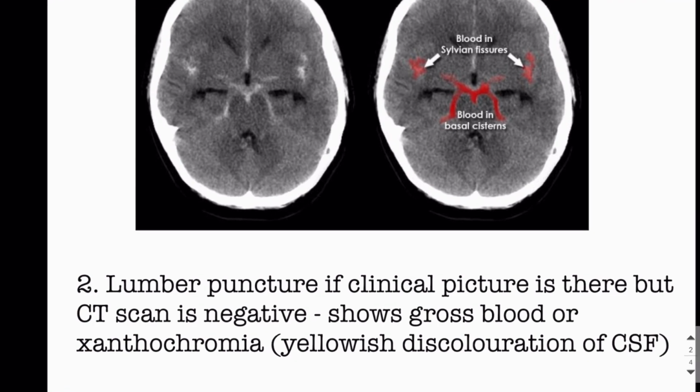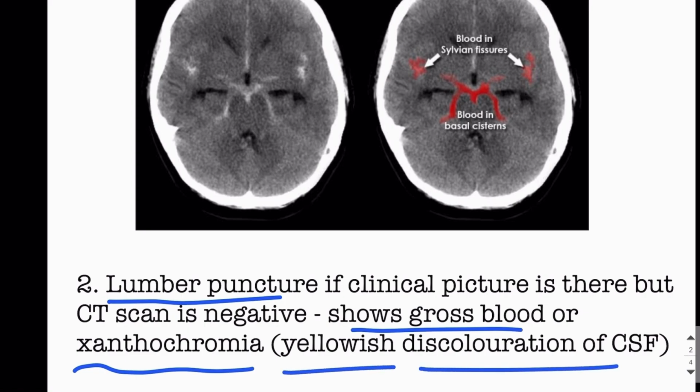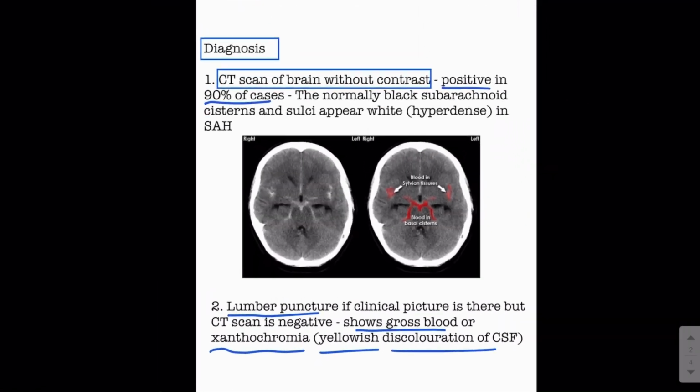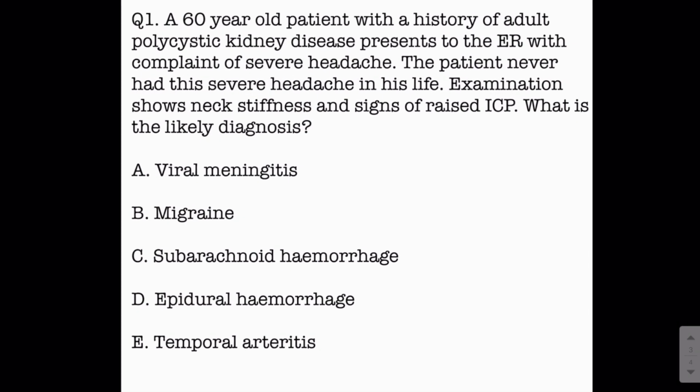Alternatively, if the CT scan is negative and there's a clinical picture, you can go for lumbar puncture, and the lumbar puncture shows gross blood in the CSF, or there can be xanthochromia, which is the yellowish discoloration of the CSF. So the CSF turns yellow because of the breakdown products of the blood like the bilirubin. Right. Let's move on to the questions.